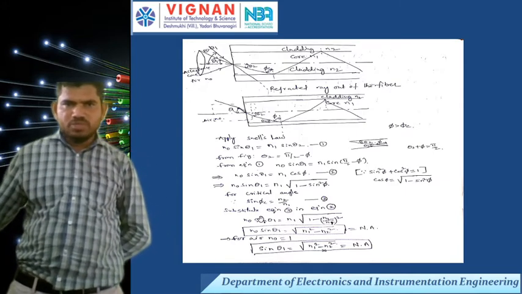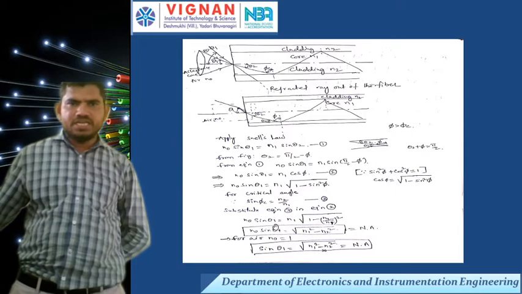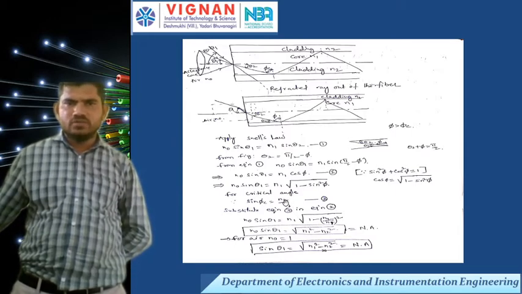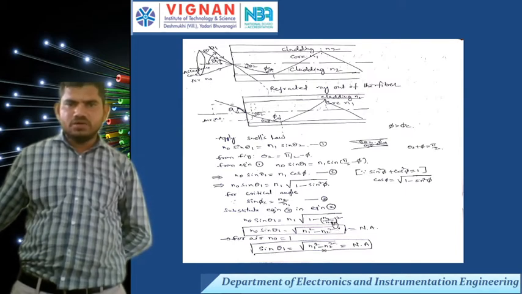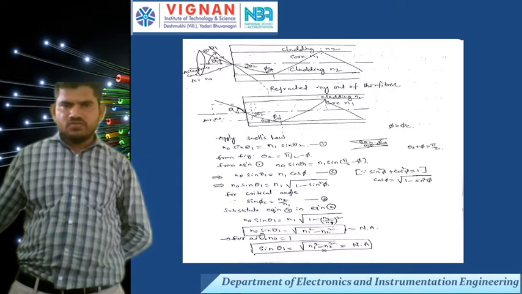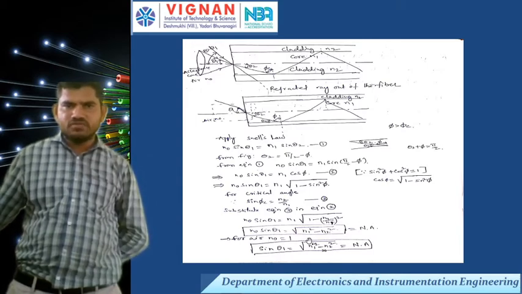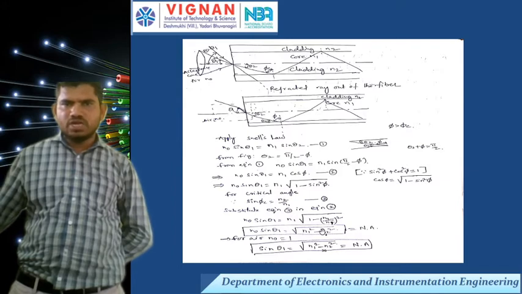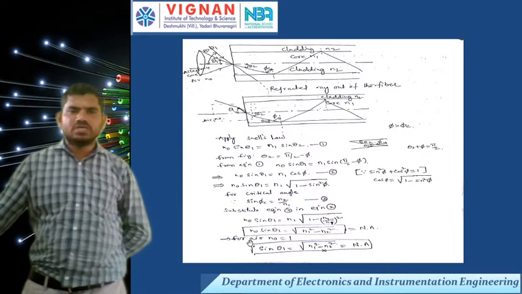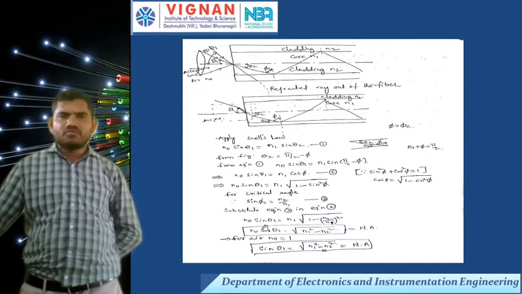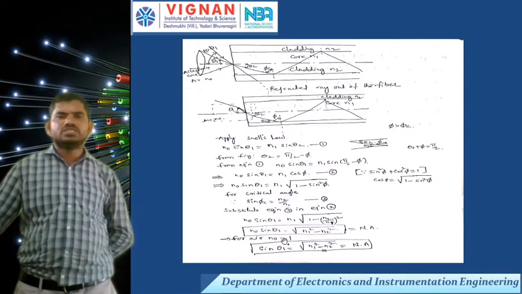Now from equation number 2, n0 sin theta 1 equals n1 under root of 1 minus sin square phi c, that is n1 under root of 1 minus n2 by n1 whole square. Further simplifying, n0 sin theta 1 equals under root of n1 square minus n2 square, that is nothing but the numerical aperture. Generally for numerical aperture, for air, the value of n0 is equal to 1.